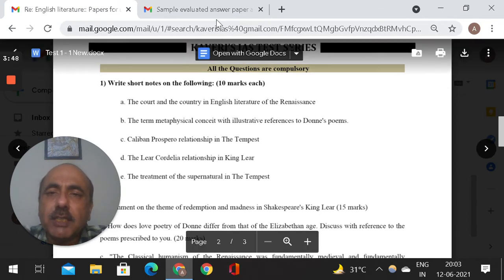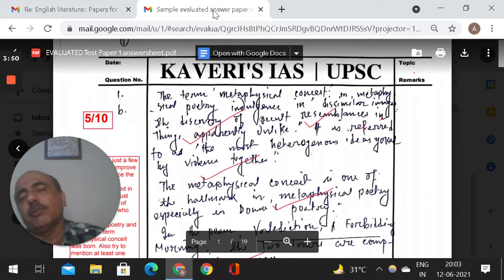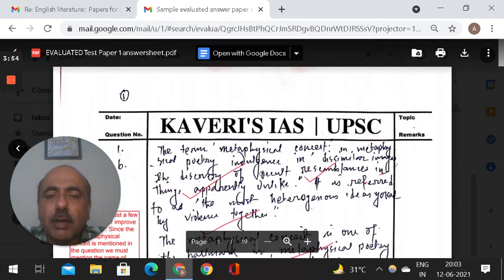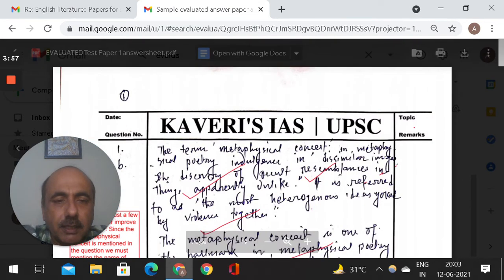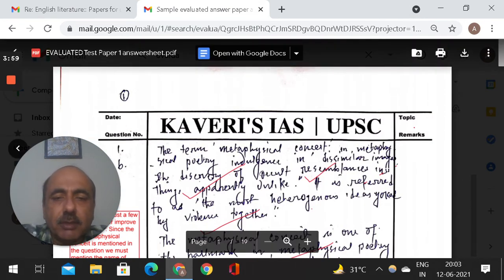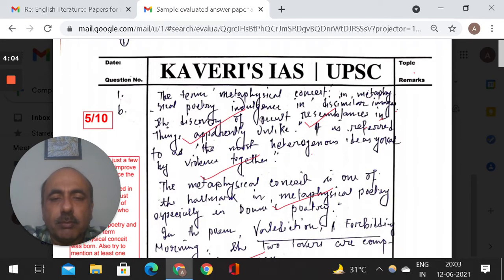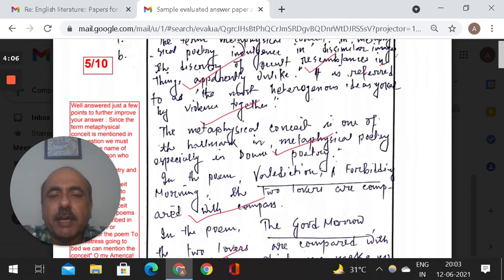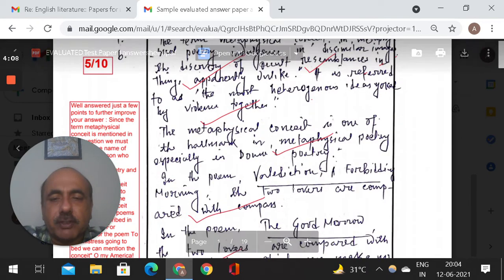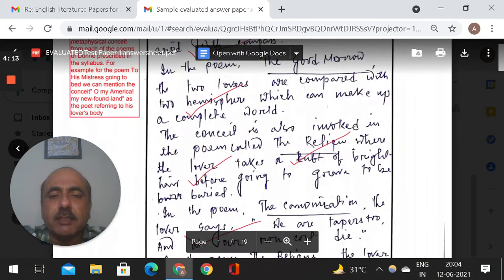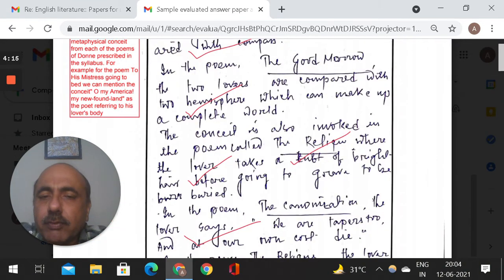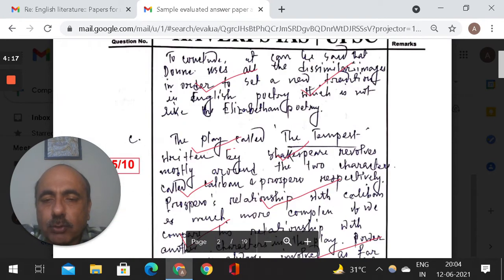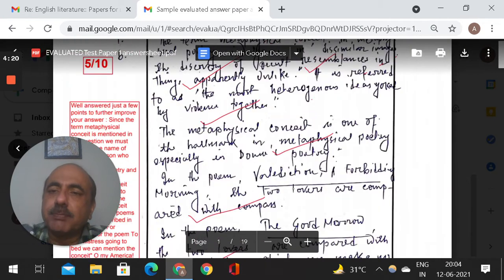Now he submitted this answer to me and sent this file in PDF format, and he is writing here, as you can see, the term metaphysical conceit: poetry indulgence is similar with images, the discovery of hidden resemblances in things unlike, referred to as the most heterogeneous ideas yoked by violence together. And then he writes that metaphysical conceit is one of the hallmarks of metaphysical poetry, especially in Donne's poetry, in the poem A Valediction: Forbidding Mourning, and he goes on and has written this answer. Now when I receive this answer from you, I will evaluate it as per UPSC guidelines.